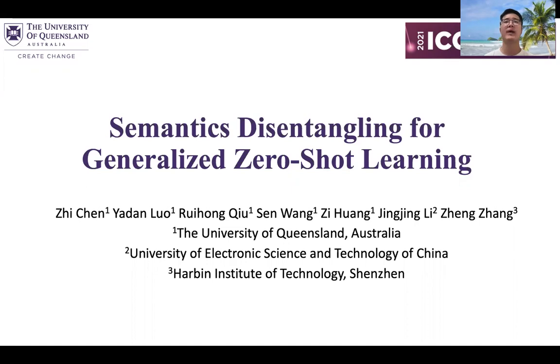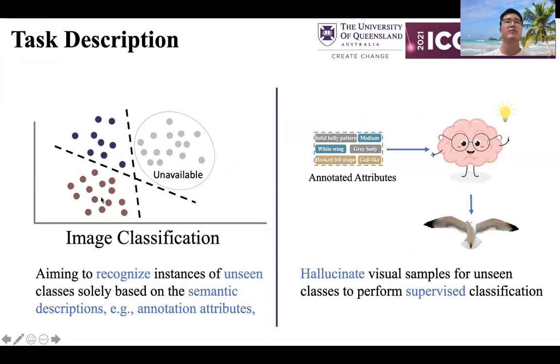I'll now present our paper, Semantics Disentangling for Generalized Zero-Shot Learning. Human beings have a remarkable ability to learn new concepts based on prior knowledge without seeing them before. For example, given the clues that zebras look like horses, but with black and white stripes, one can quickly recognize a zebra if one has seen horses before.